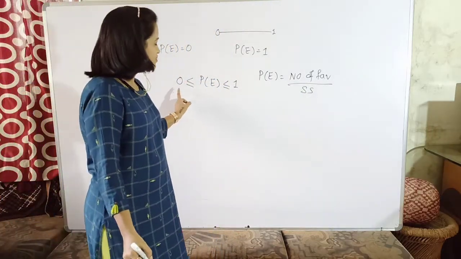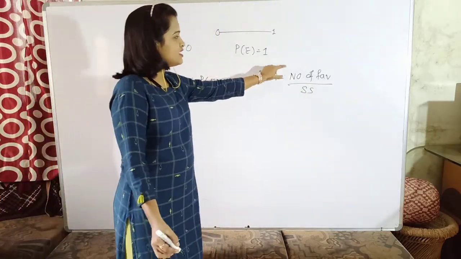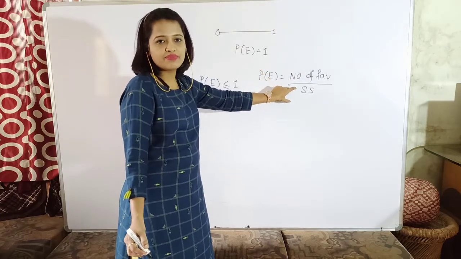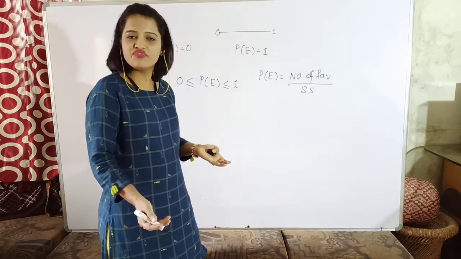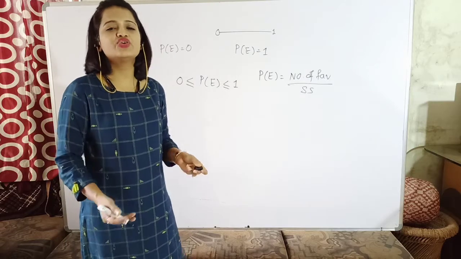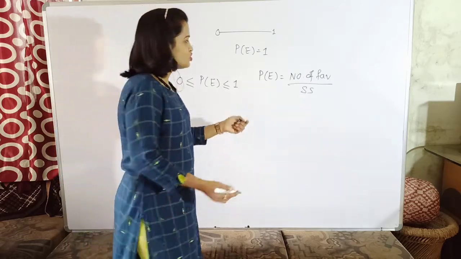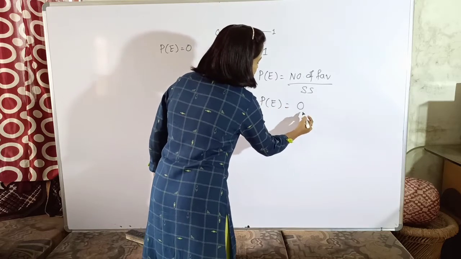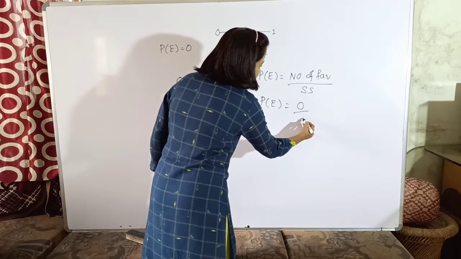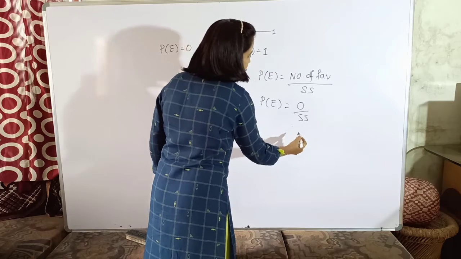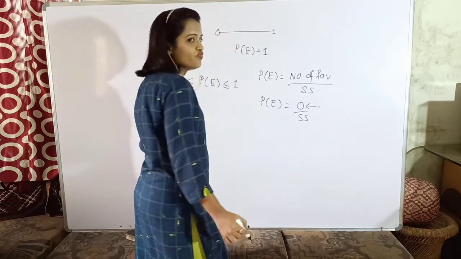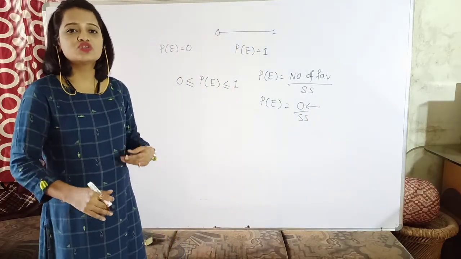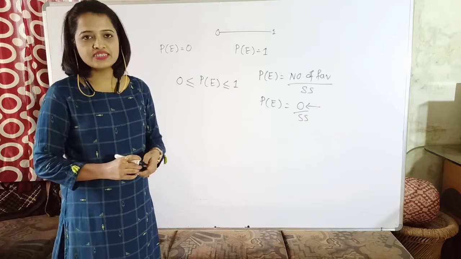Okay, so if I am getting a value of 0, it means the numerator is 0 because sample space cannot be 0. If you are performing any experiment, definitely you will be having certain outcomes. So it means that the favorable outcome for a certain event is 0, which is divided by the sample space. Yes, now when do you get it as 0? When you know that this certain event has not occurred at all, isn't it?